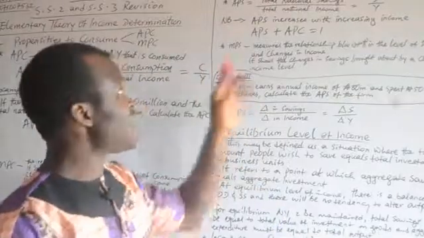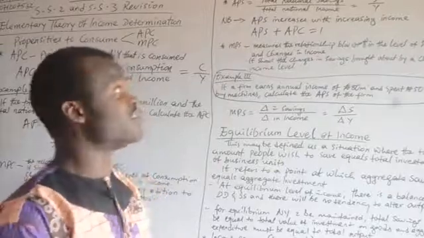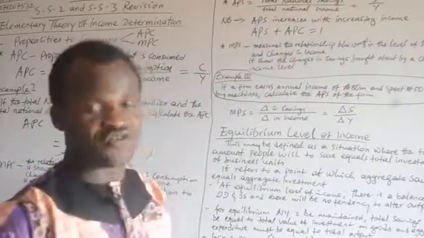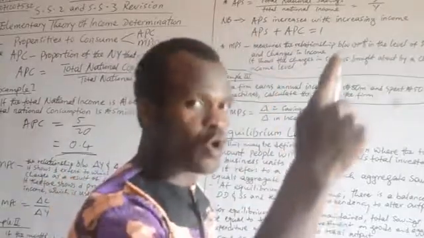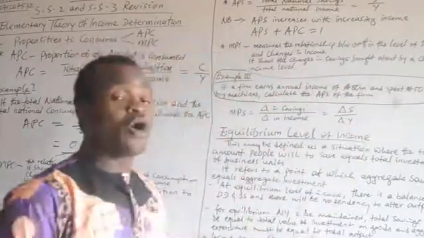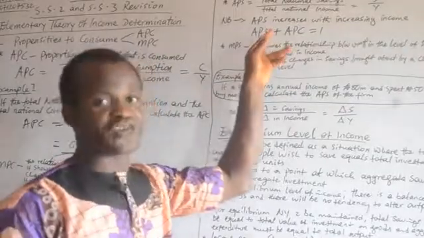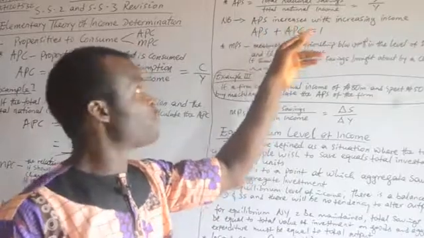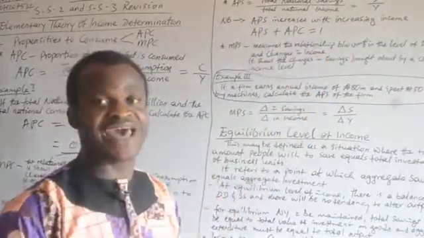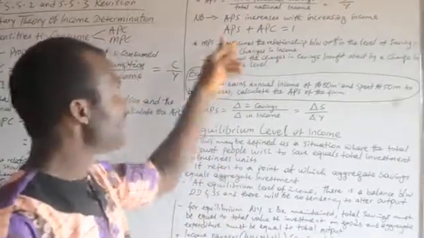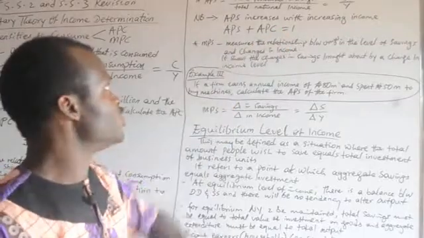Note this very well, that average propensity to save increases when income increases. Of course, when income goes up, savings can also likely go up. Also have this at the back of your mind as a constant: average propensity to save plus average propensity to consume, when you put them together, must be equal to 1. Anything else means you are wrong. So APS plus APC always equals 1.